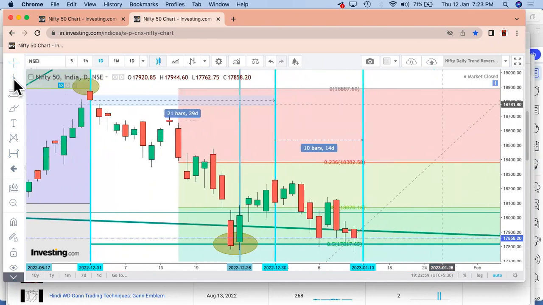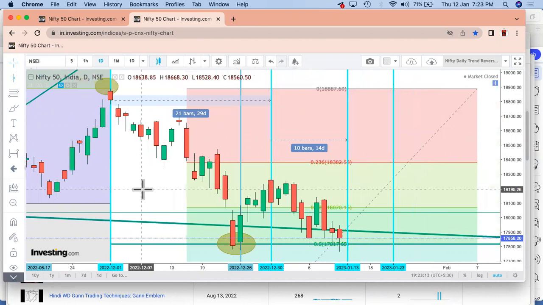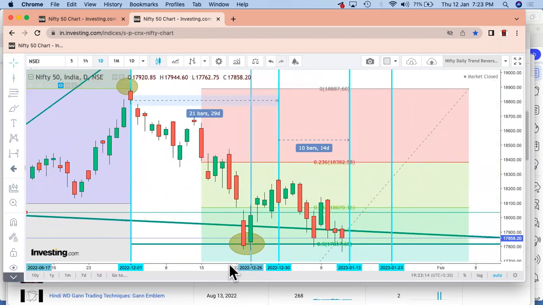So it may happen somewhere around this day also. It may also take support at the double bottom part.